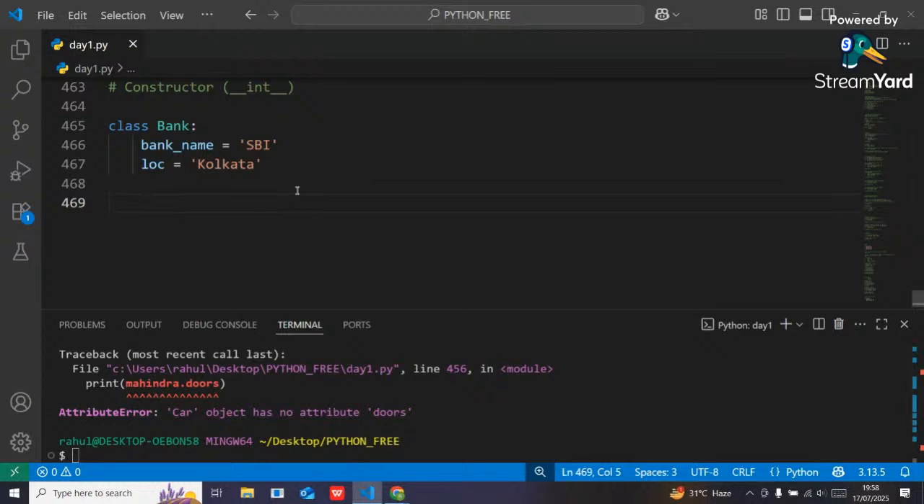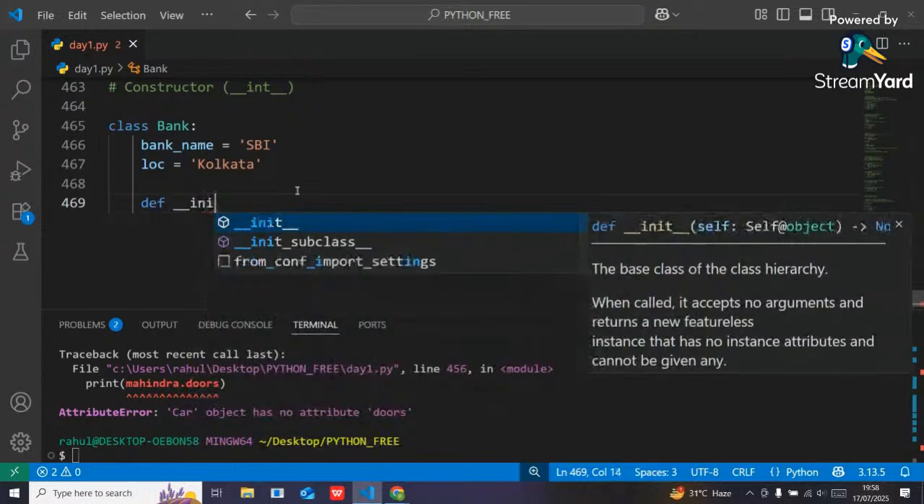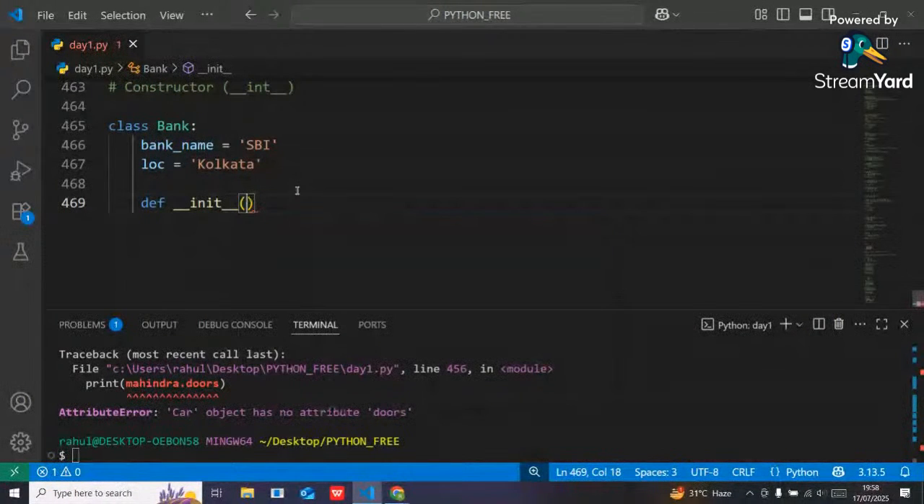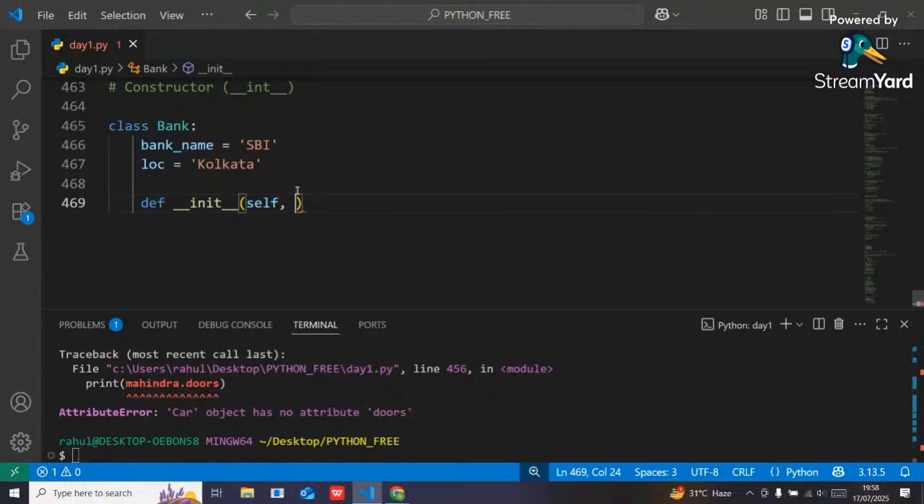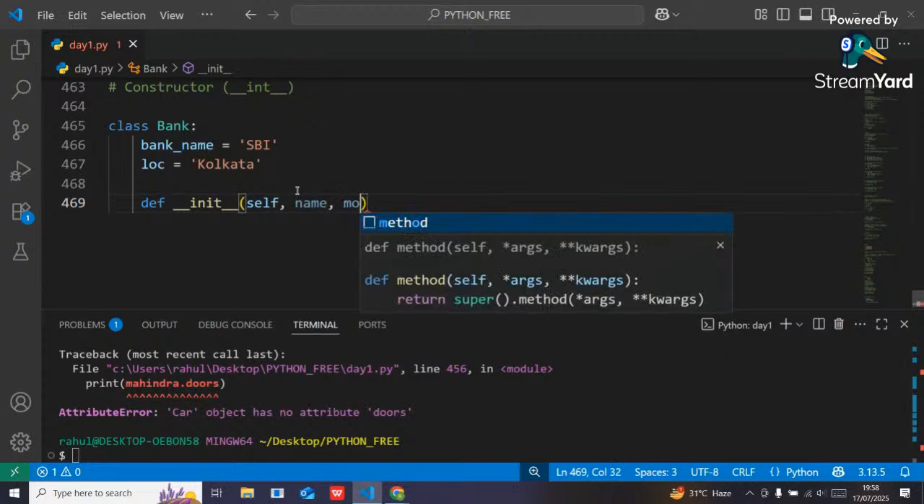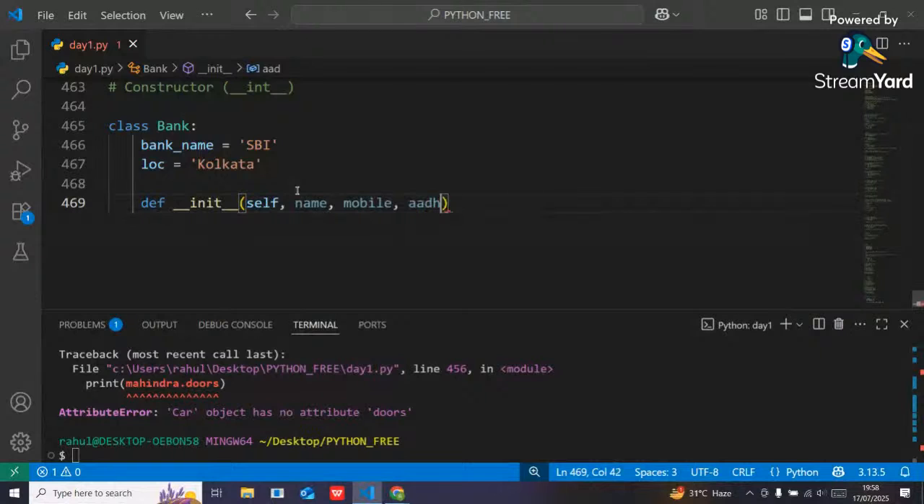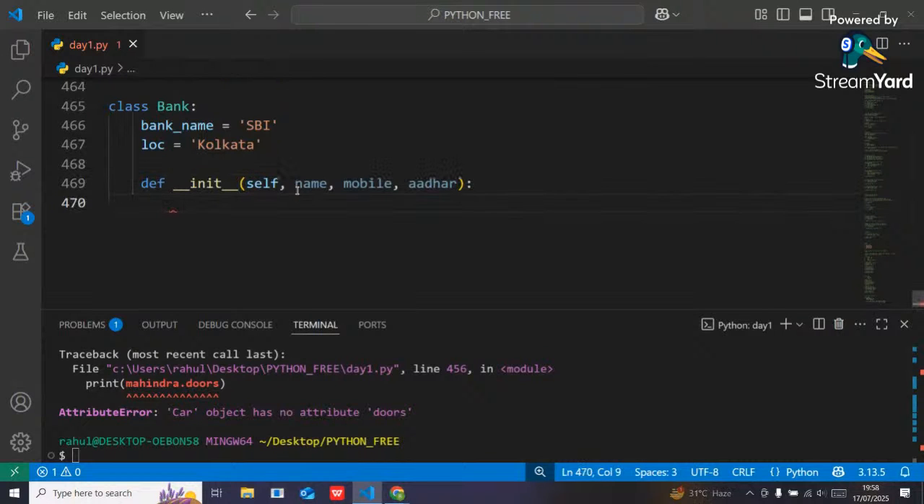Now here, for each and every customer, the customer details will be different, right? For that, I can use the constructor. Constructor is nothing but a function. So def underscore underscore init underscore underscore function. One more important thing: you have to pass self here. Why we should pass self, I will discuss later. For now, for a customer, name is required, mobile number is required, Aadhaar is required, and for each and every customer the details will be different. Am I right or wrong?